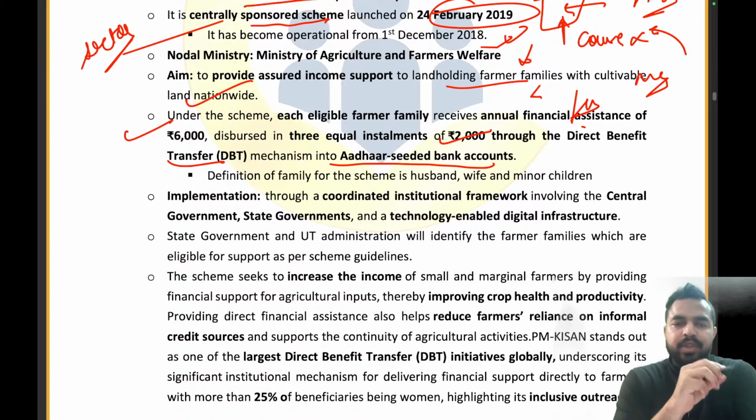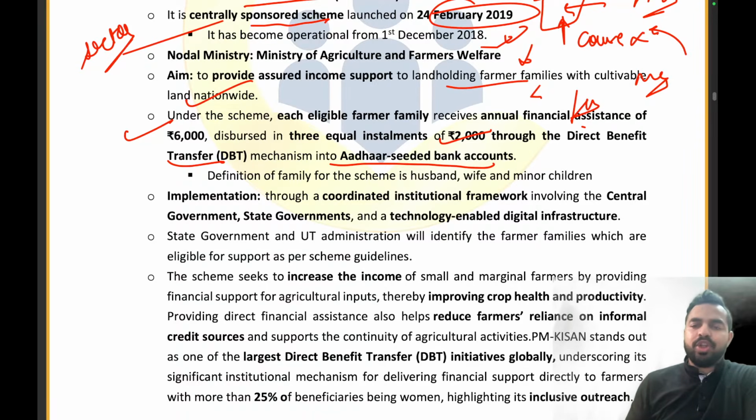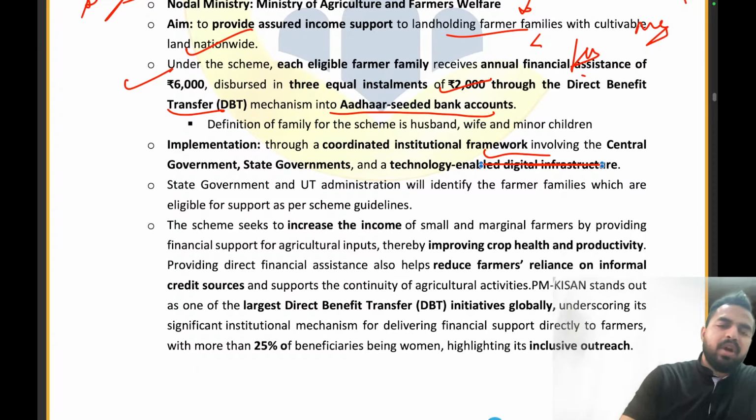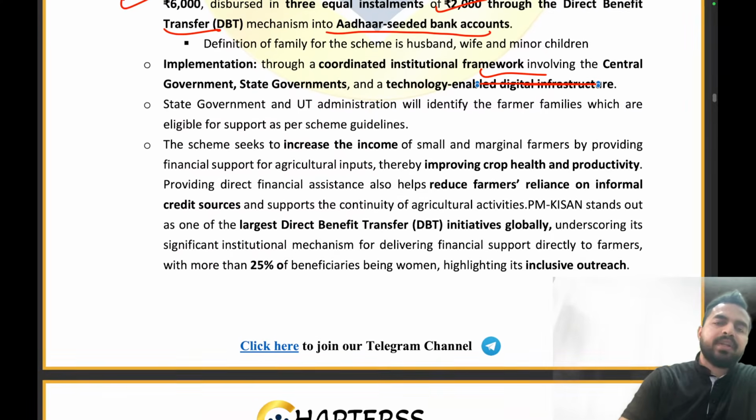Getting it, everyone? So the implementation will be through a coordinated and institutional framework involving the central government, state government, and technology-enabled digital infrastructure. So there will be different stakeholders who are basically focusing on the implementation of the scheme, like central government, state government, and the technology-enabled digital infrastructure. The state government and UT administration will be identifying the farmer families which are eligible for support as per the scheme guidelines.